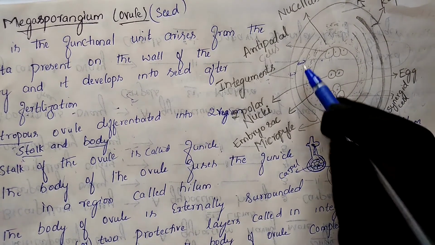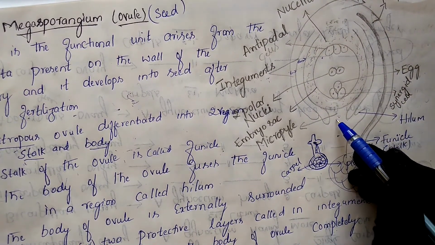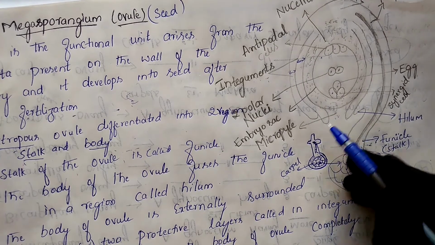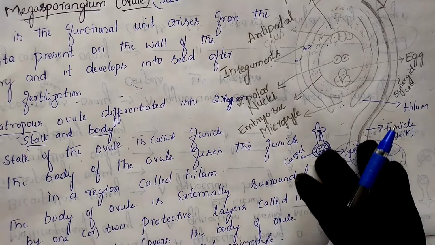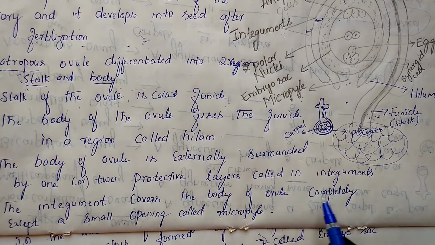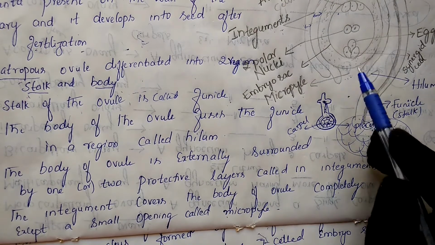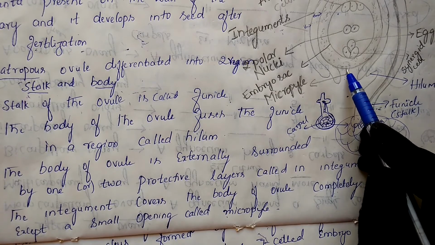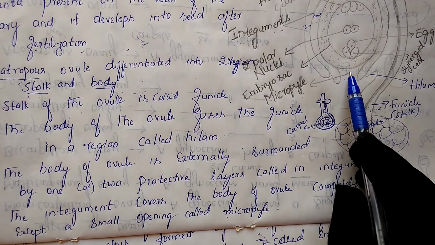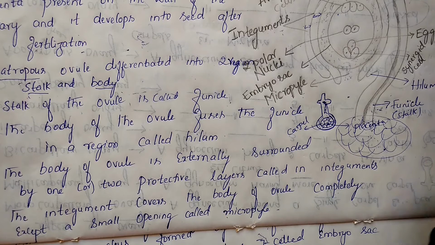So the integument completely surrounds the ovule throughout, leaving only a certain space. What do we call this space? We call it the micropyle. Integuments cover the body of the ovule completely except a small opening called the micropyle. In this region we will not find any integuments, and we call it the micropyle region.